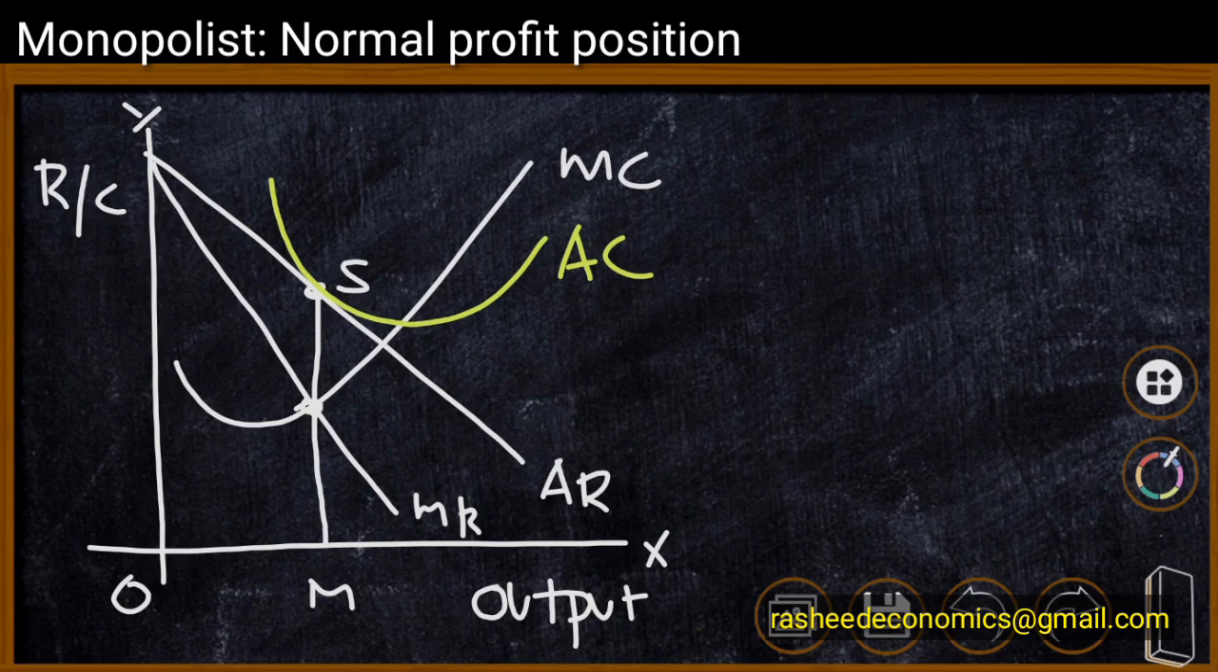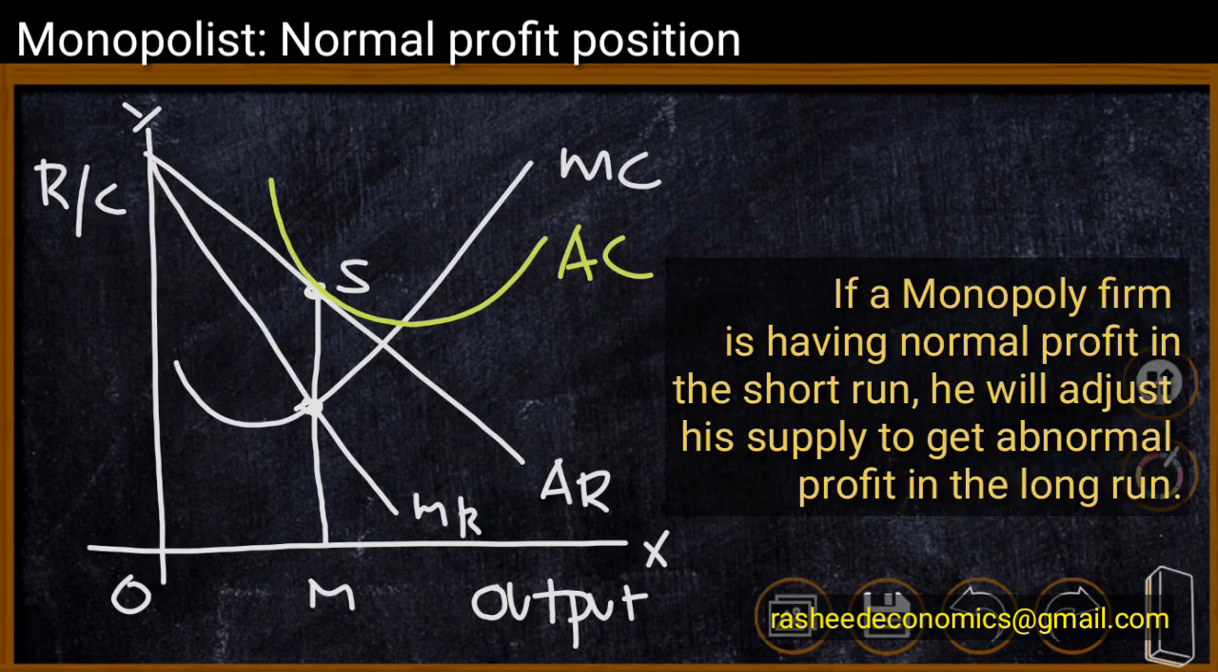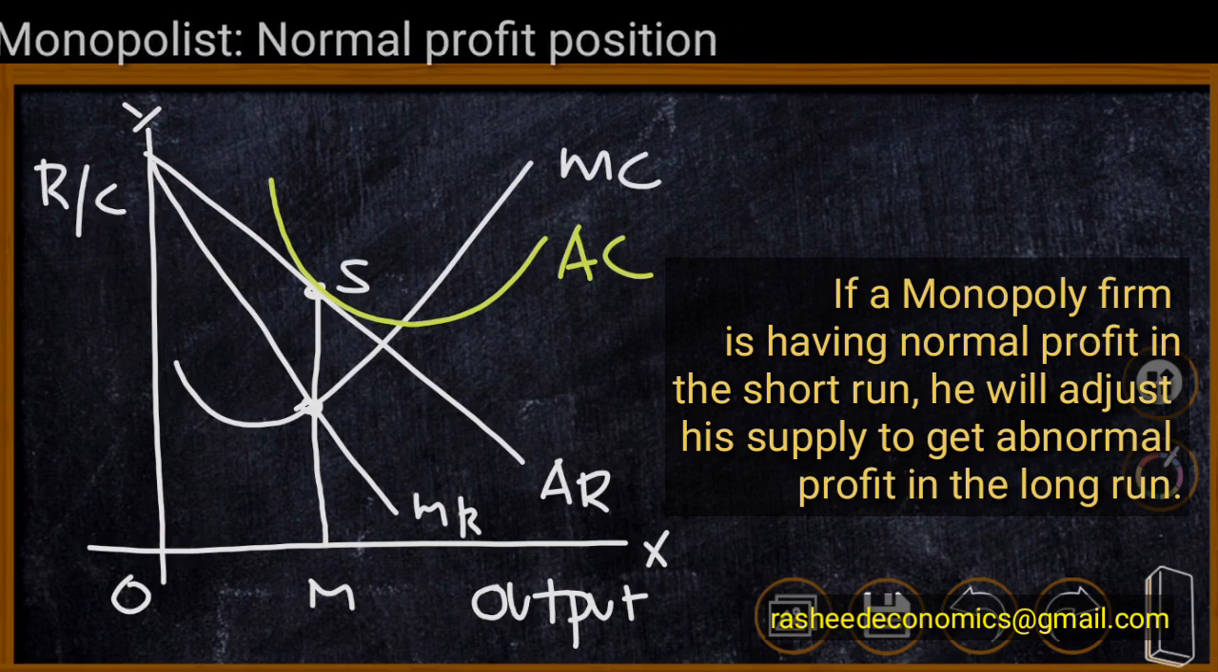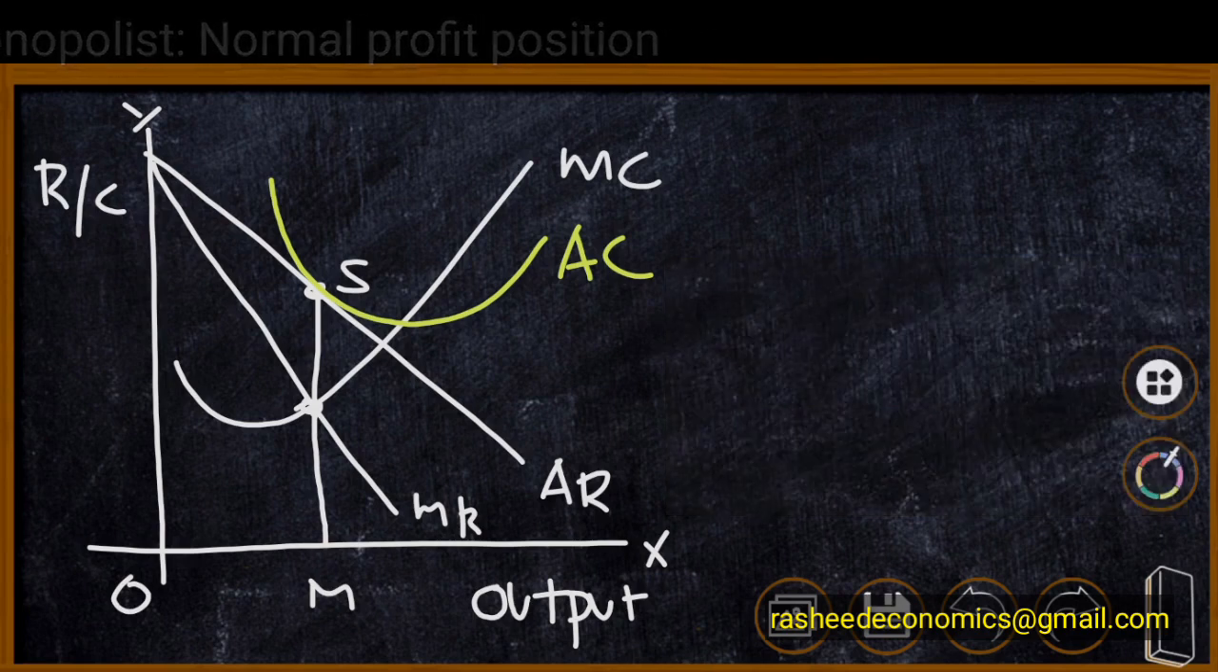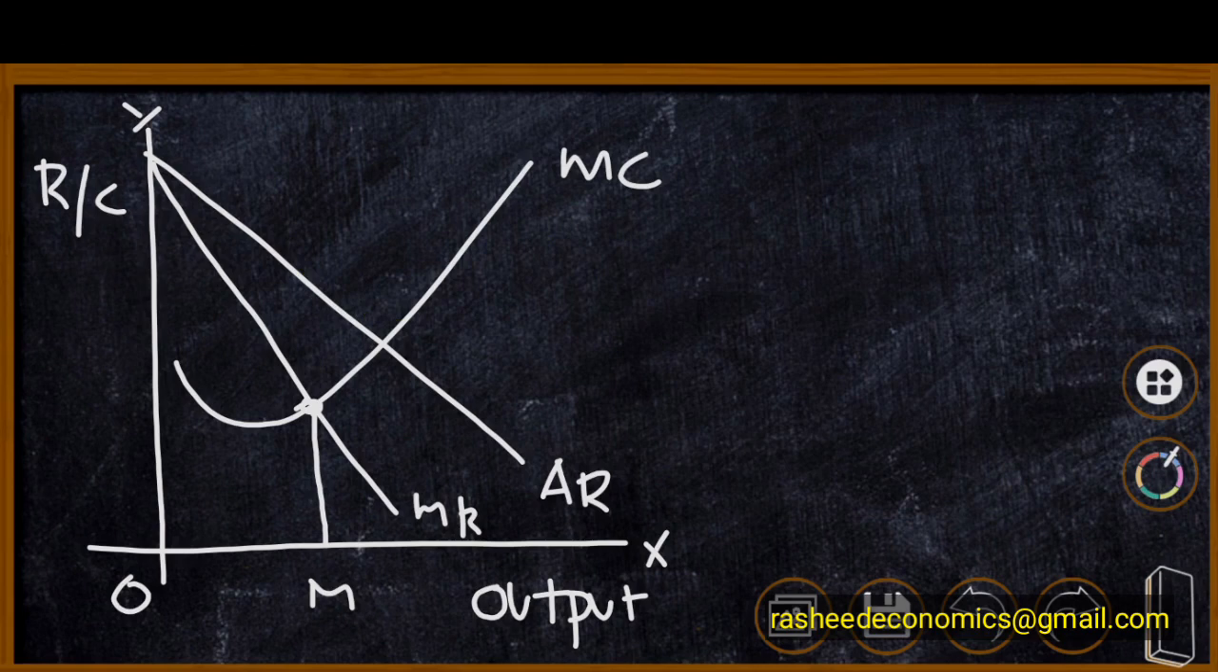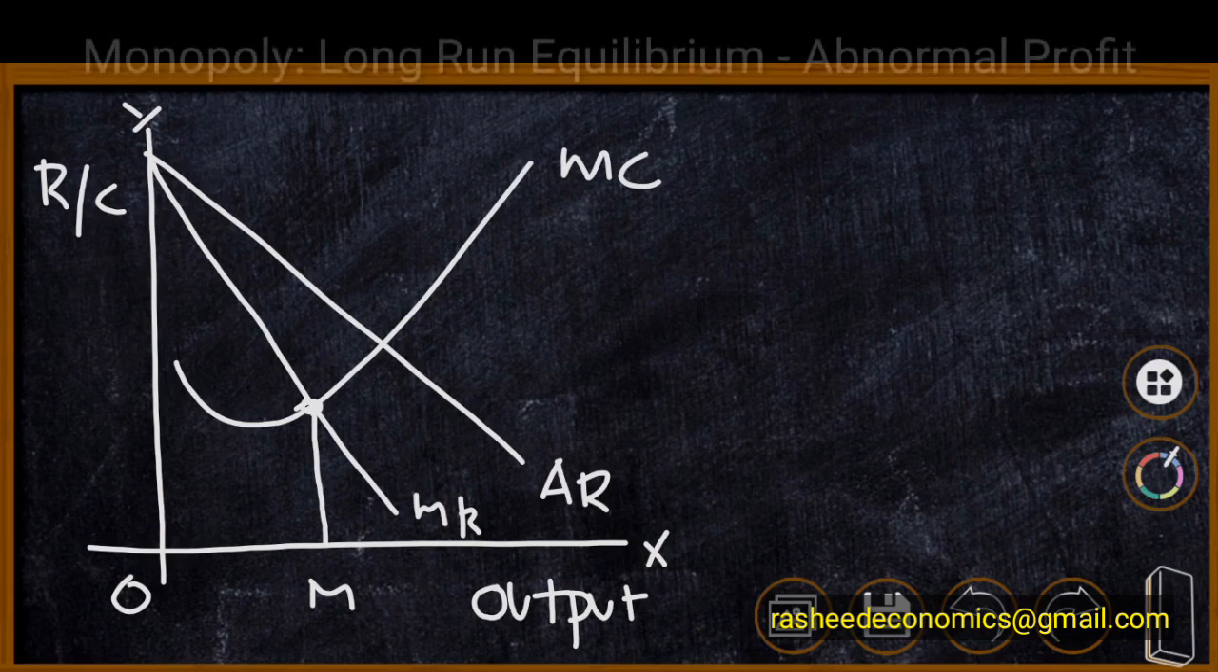If the firm is earning normal profit, the monopolist will adjust their supply and automatically the price will increase, and ultimately the firm will be earning abnormal profit in the long run. Therefore, the one and only possibility in the long run is that the monopolist is earning abnormal profit. Next, we are going to plot the abnormal profit position, or long run equilibrium condition, of a monopoly firm.